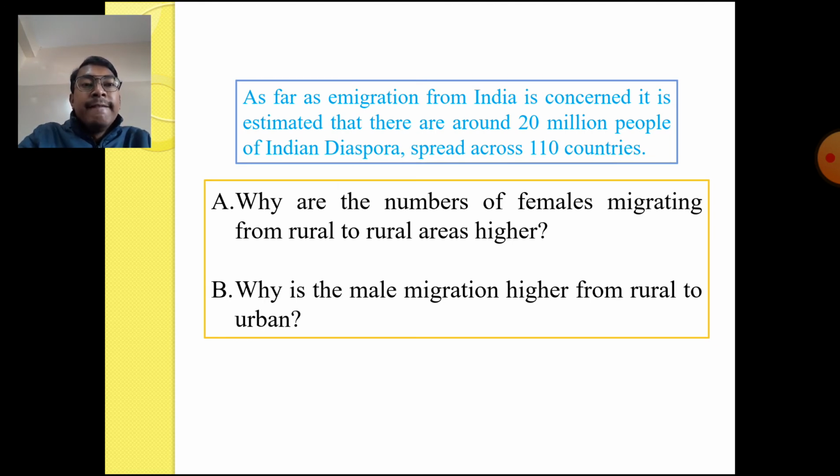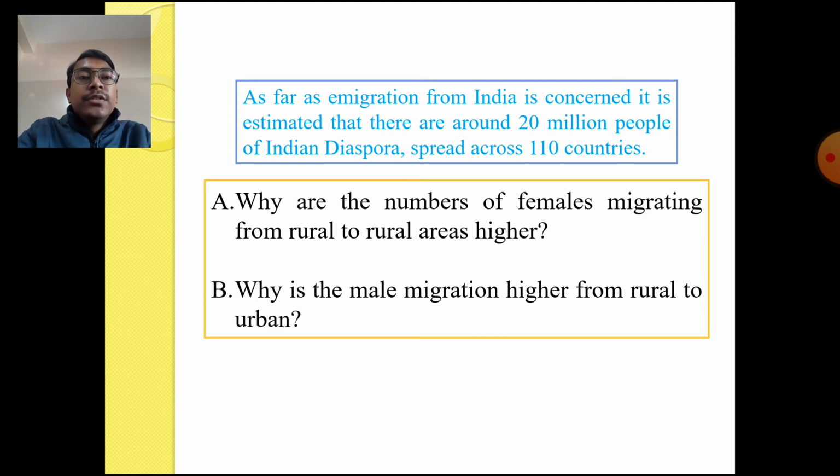Okay, so here are two questions for you. These two questions are very important, understanding-based questions, because we just discussed female and male migration, so they are very relevant to the topic. Why is the number of females migrating from rural to rural areas higher?